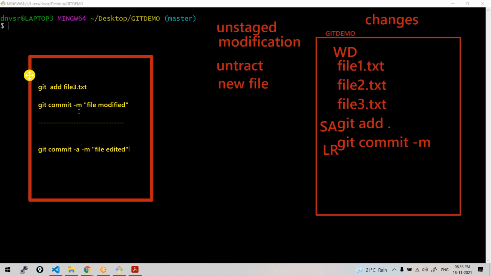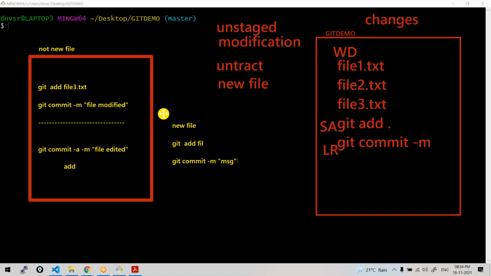You can do either way because it's not a new file. You can do it in a single command with add and commit. What is A here? A stands for add. So you can do add and commit separately, or in a single command also. But for new files, you cannot do that. You have to do it separately: git add file, then git commit -m. Got the difference, all of you? Understood?